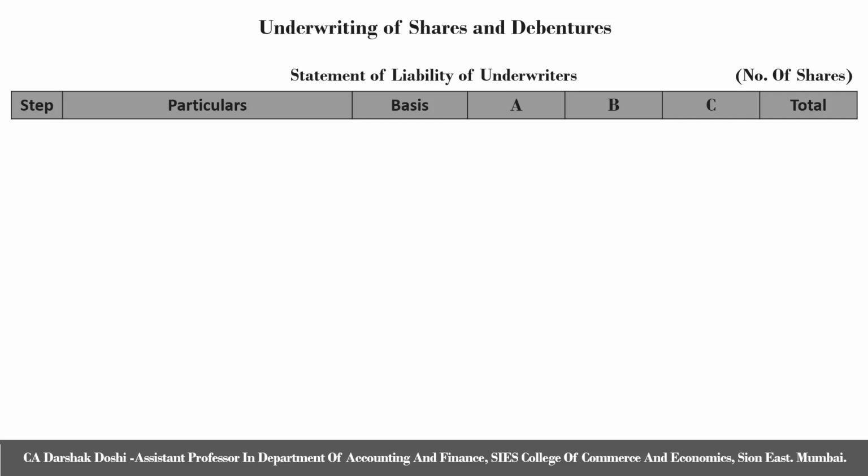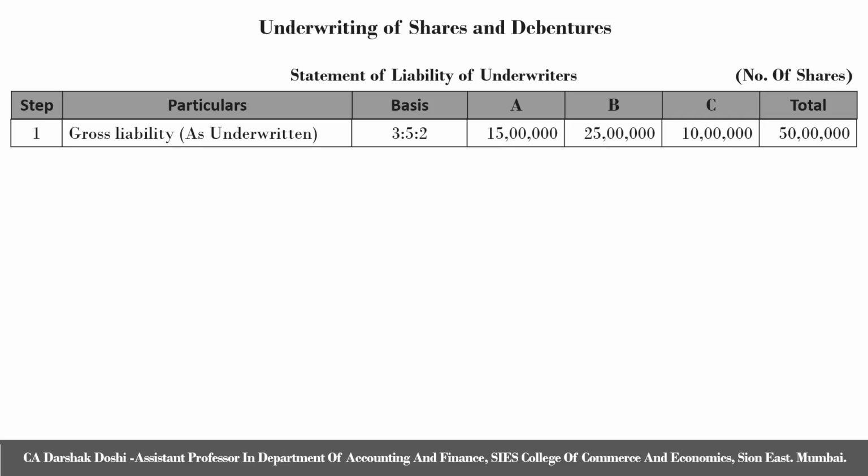The first step is always gross liability, which is as per the agreed ratio, which when calculated between the underwriters A, B and C, 15 lakh is to 25 lakh is to 10 lakh comes to 3 is to 5 is to 2. Hence, this data is purely taken from the question.